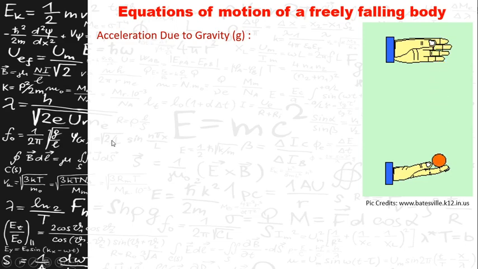It has to be taken into consideration. It has to be noted that the initial velocity is 0 for a freely falling body. Now let us see why a body freely falls. The body is falling freely due to the Earth's gravitational force. Any body falls freely from a height due to the Earth's gravitational force.